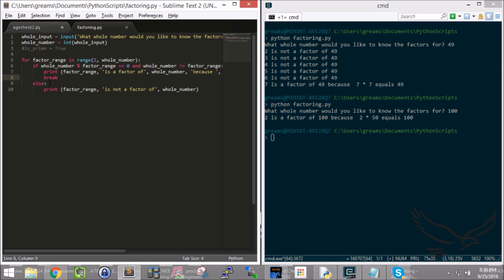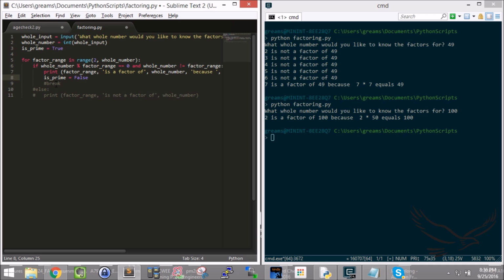So let's go ahead and put a pound sign in front of break. Let's put a pound sign in front of else, a pound sign in front of print, and we will remove our is prime equals True. So we're going to enter into this now with the concept that whatever number I put in, the variable is prime will be true by default. Now, if you go through this for loop, then what I want to do is say, if you make it through the for loop, then I'm going to say is prime is equal to False.